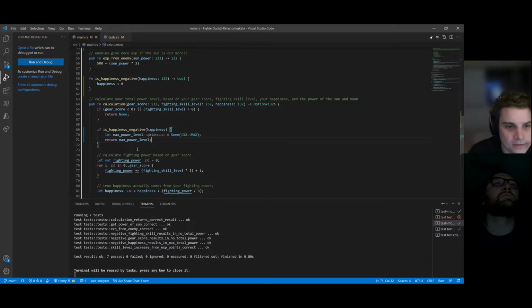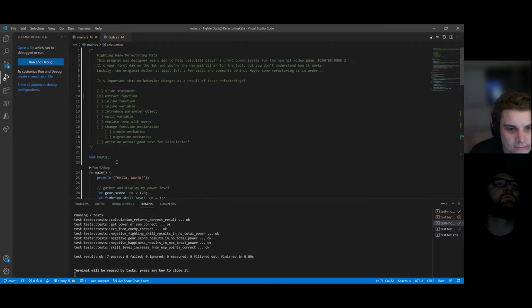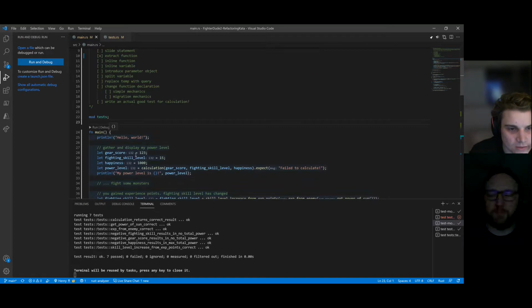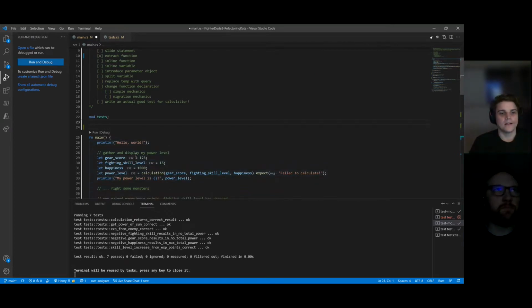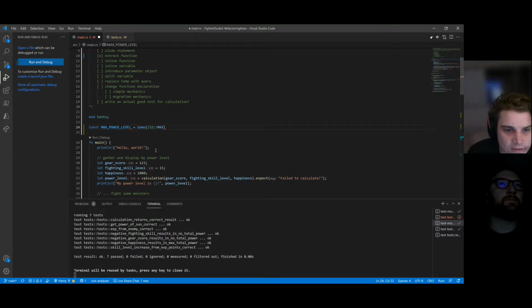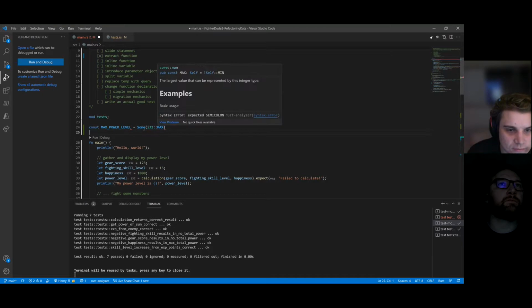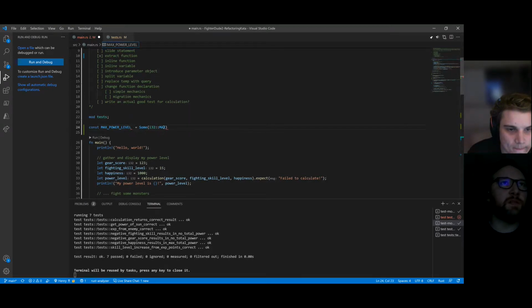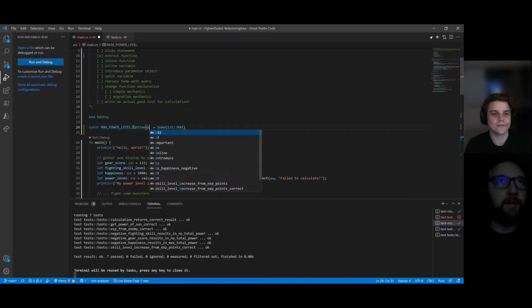And we're going to go to the top of the file, right under the mod, so line 23.5. I think it's const, and then all caps MAX_POWER_LEVEL. Colon, and we might have to be explicit with the type. So colon, Option, for an i32.